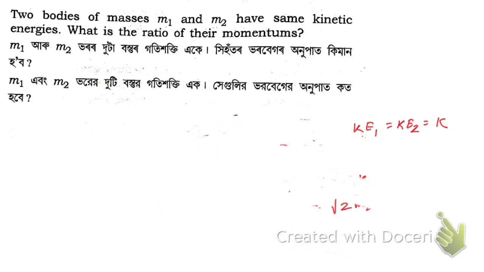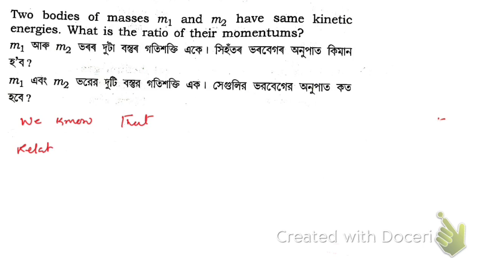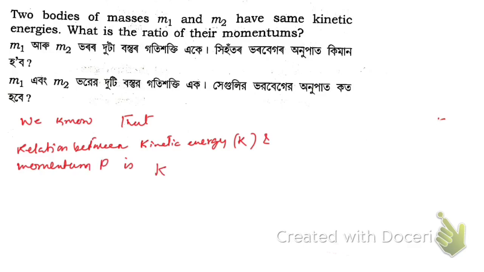Okay, now we know that the relation between kinetic energy and momentum P is equal to root over 2m into k, where m is mass.